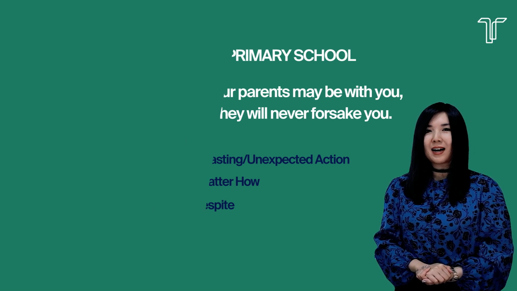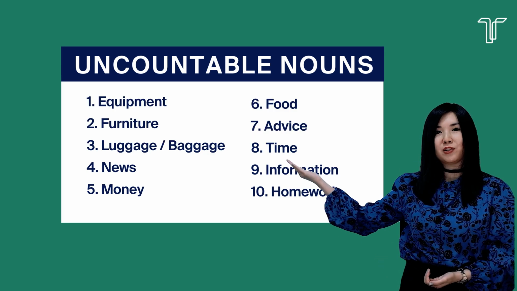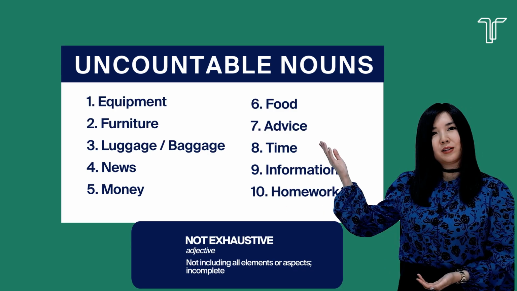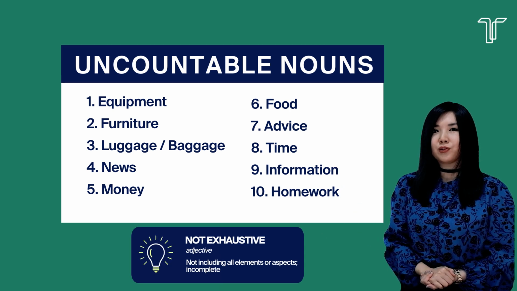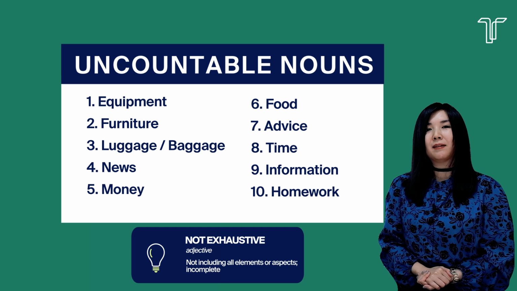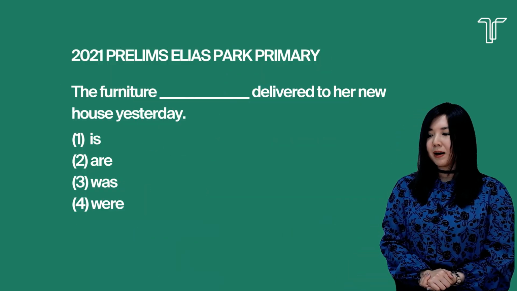For the 5th question type, we'll be looking at uncountable nouns. So these nouns will always be treated as singular even though they may seem plural. So this is not exhaustive. Of course, you should research and add on to this list of uncountable nouns and be familiar with them. Memorize them. So let's look at this question from Elias Park Primary.